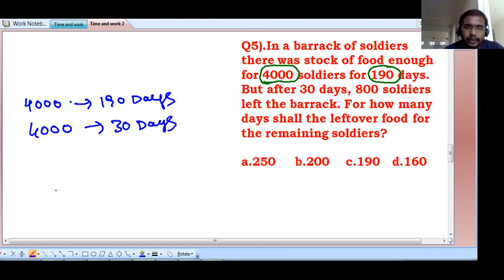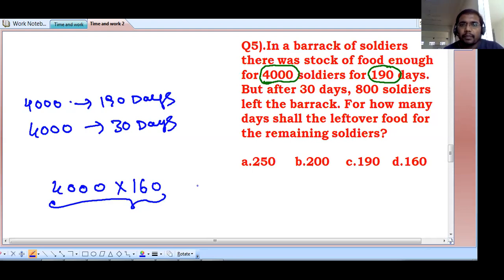That means food remains for 4,000 soldiers for how many days? 160 days. This much food is left over in that barrack. But now 800 soldiers have left. That means from these 4,000 soldiers, only 3,200 soldiers are there. And they will eat for X number of days.